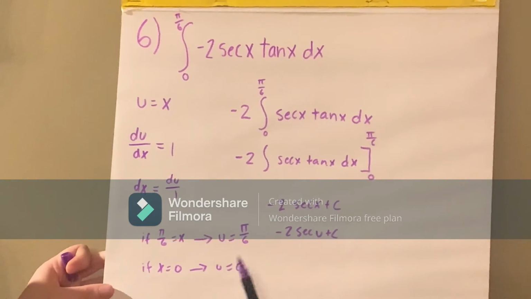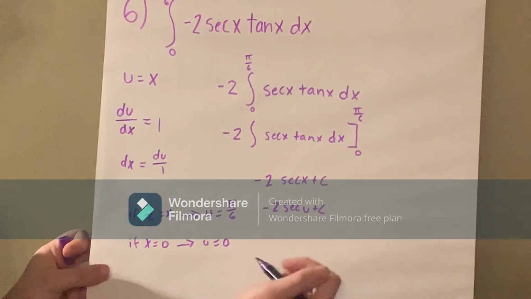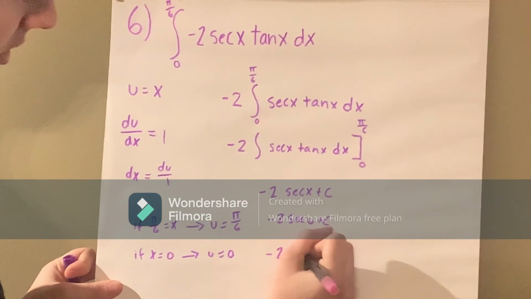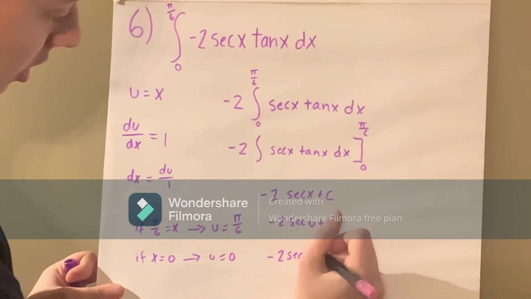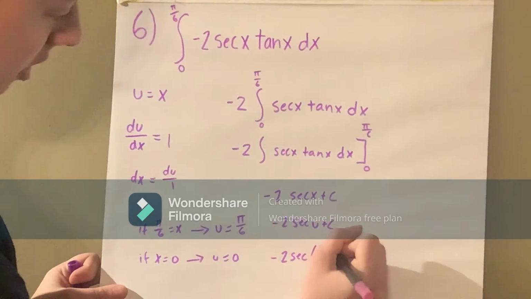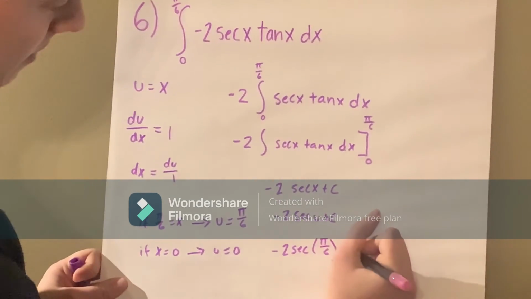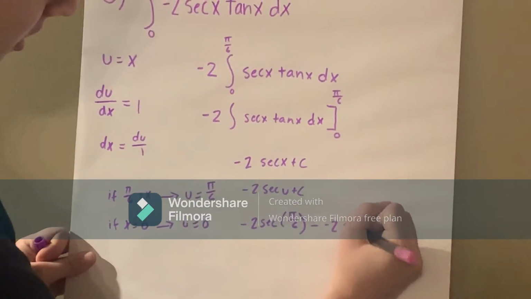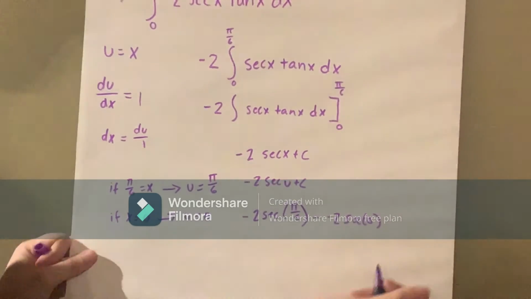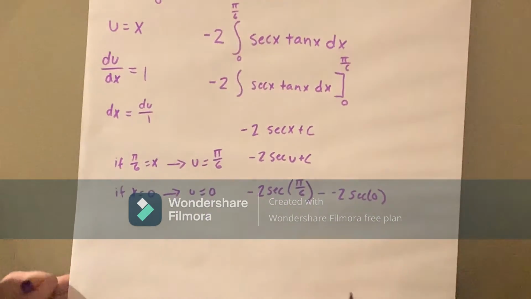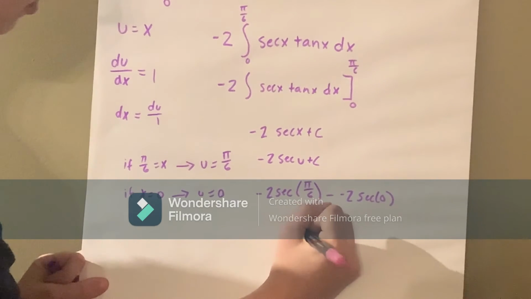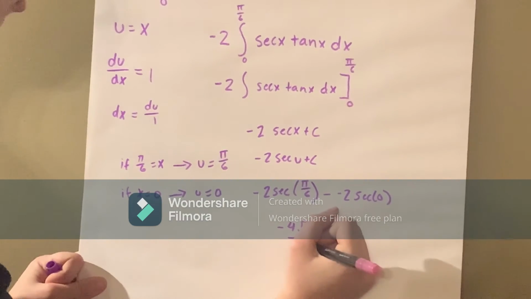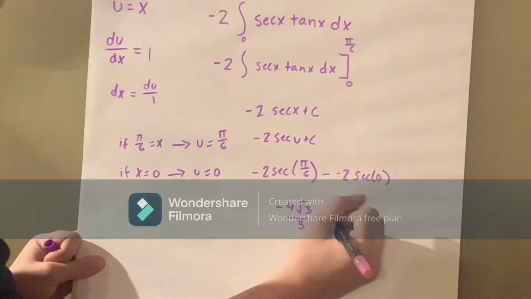And then you're going to plug in each of the bounds into u. So first we'll start with 0. So it'll be negative 2 secant, actually no, it's secant of pi over 6, minus negative 2 secant of 0. So when you plug that into your calculator, you'll get negative 4 root 3 over 2, or no, root 3 over 3 plus 2.